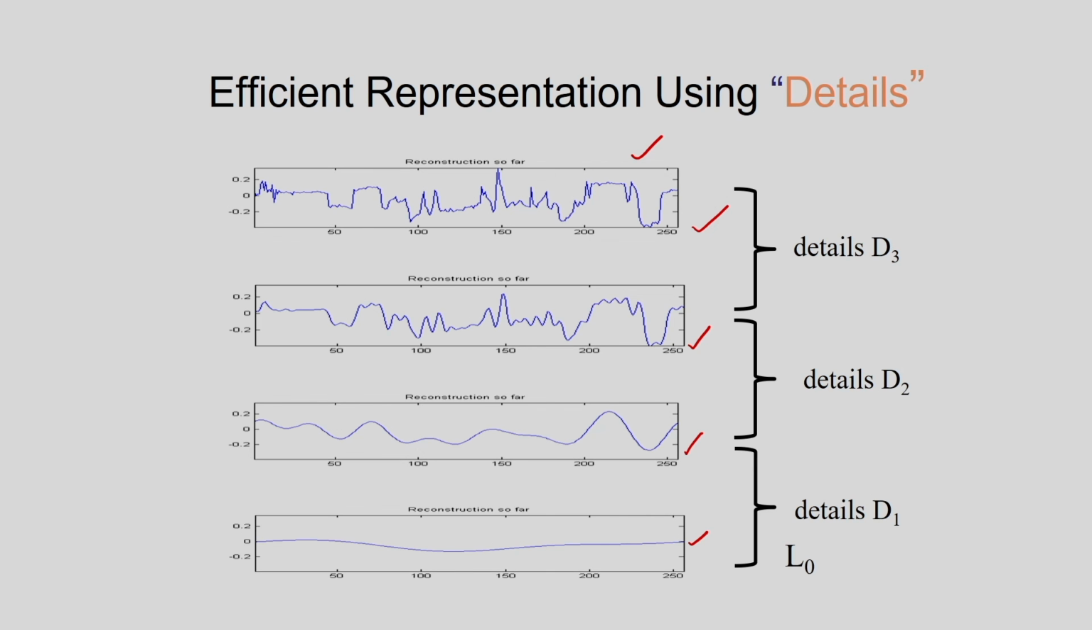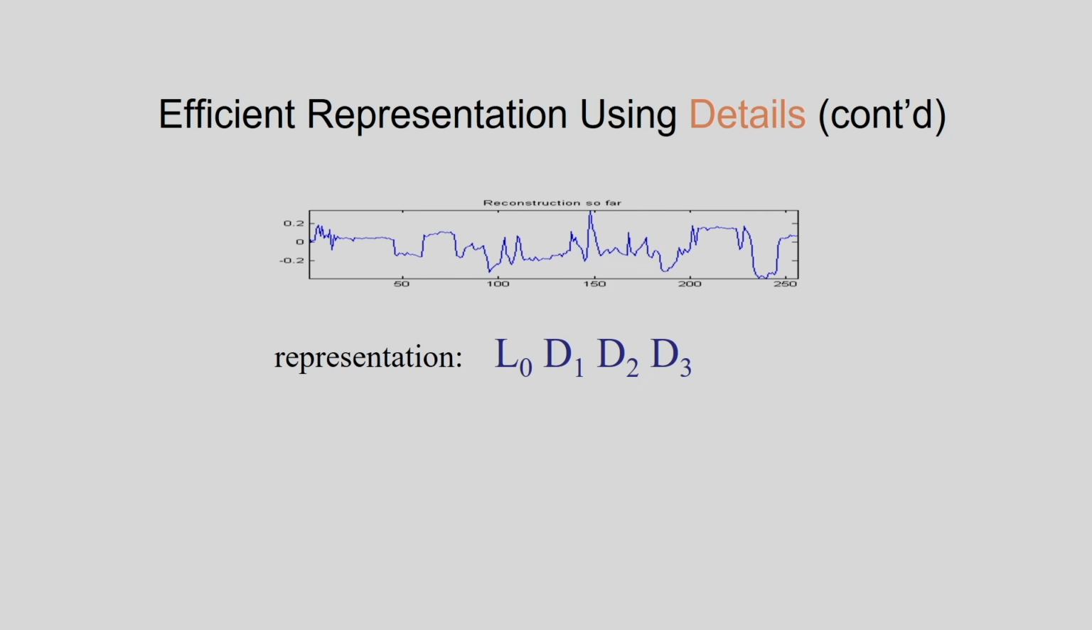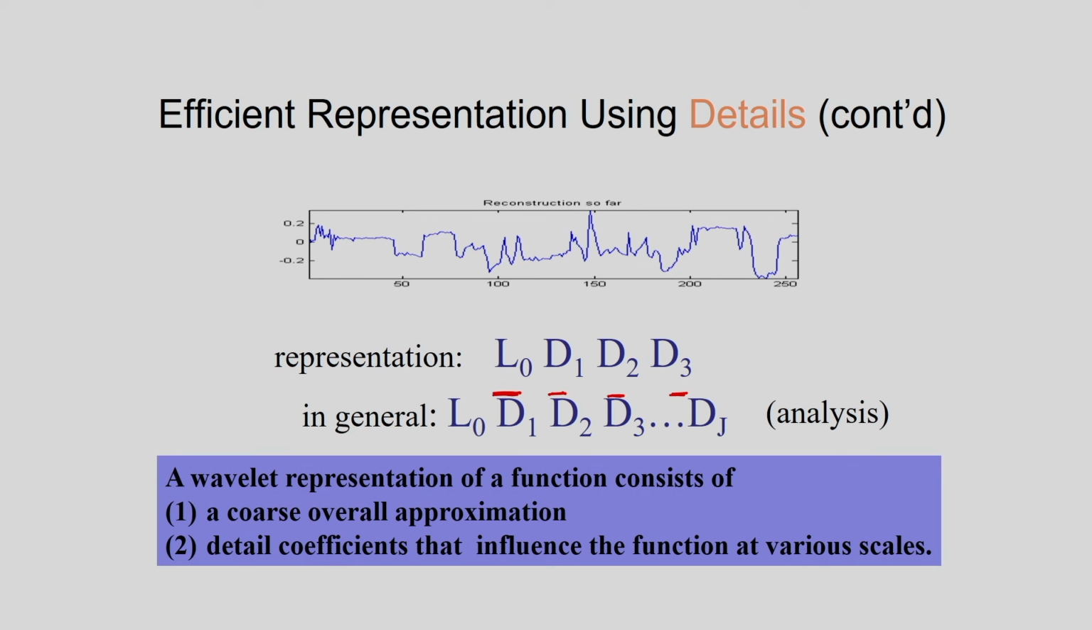So in this case I have shown the synthesis. So that means a particular signal can be represented like this. The first one is the low frequency component, and after this the D1, D2, D3, so that is the detailed information. So that means a wavelet representation of a function consists of a coarse overall approximation, that means the low frequency information. Next I have the detailed coefficients that influence the function at various scales.